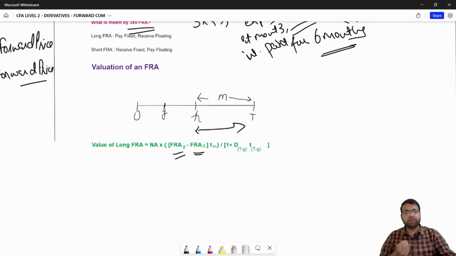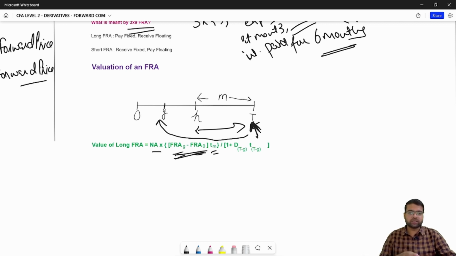The interest will be paid at this point. Once you have entered into the loan, you will be paying the interest at this point. So you know that the difference between the interest payments is notional amount times the difference in the interest rates times the duration of the loan, okay. Now you need to discount this difference back to point G to calculate the value at G.